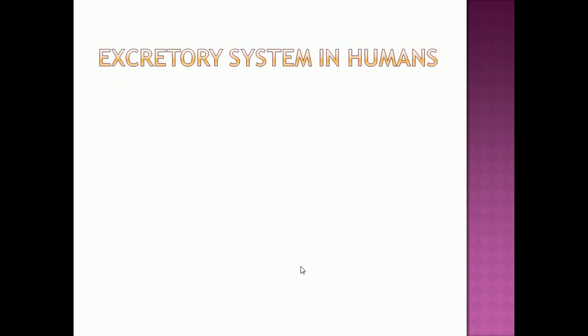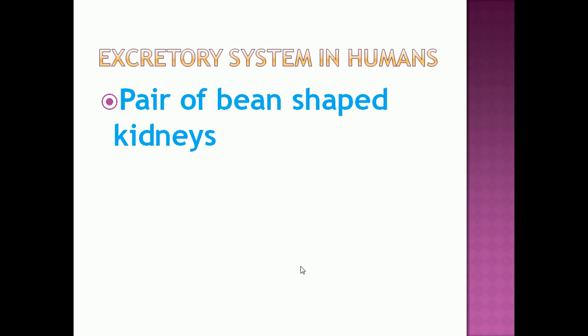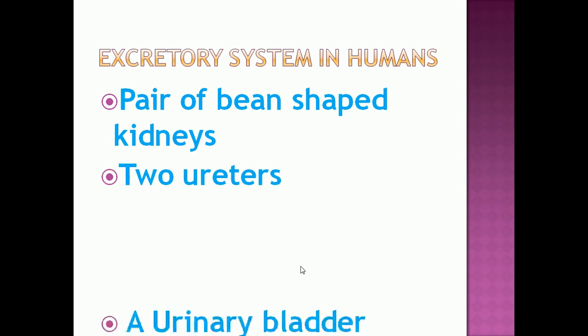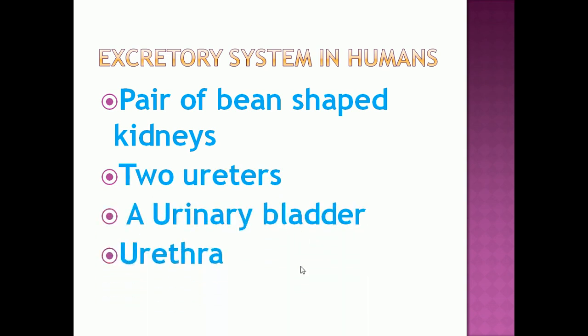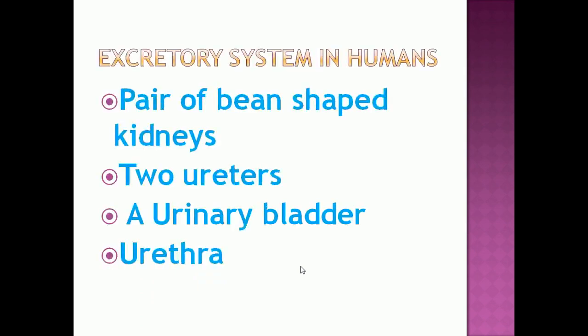Now, first we can see the excretory system in humans. Excretion in humans takes place with the help of the following organs: a pair of bean-shaped kidneys, two ureters, urinary bladder, and urethra. These are the organs involved in excretion. So what are the organs involved in excretion? A pair of bean-shaped kidneys, two ureters, urinary bladder and urethra.